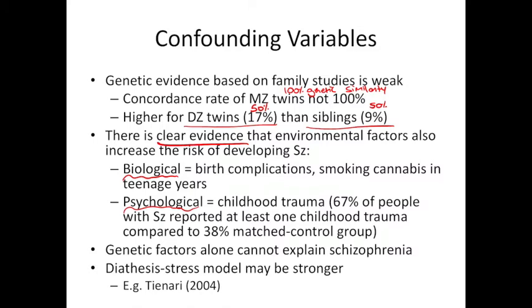So this does suggest that environmental factors are also really important in determining susceptibility to schizophrenia. Genetic factors alone may not be able to explain schizophrenia sufficiently. So perhaps we need to turn to the interactionist explanations and a diathesis stress model.